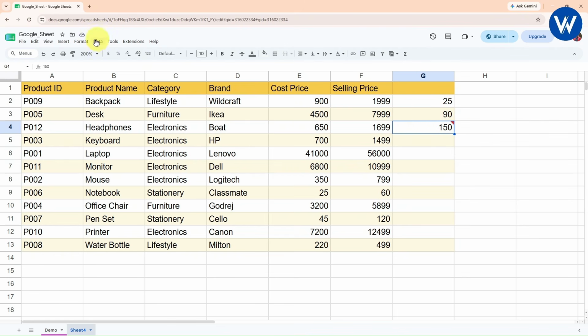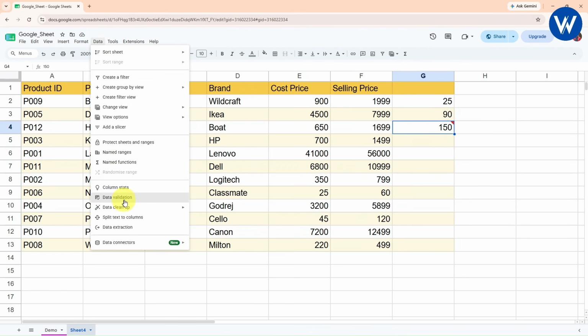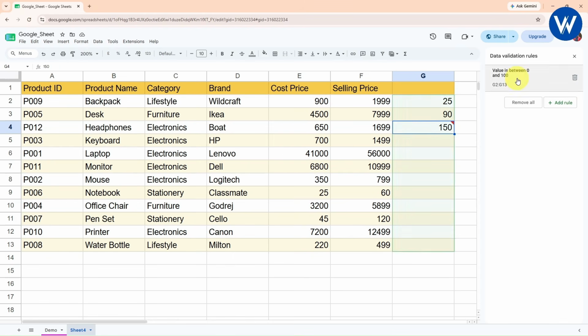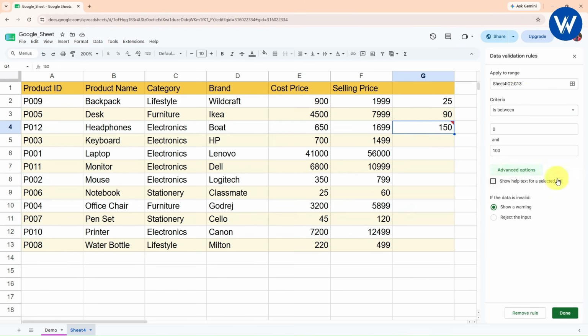Now what you can do is just go to Data, click on Data validation. Now here you can see this one, right? So just check the option, click on advanced options. Basically right now it is showing the warning and it is taking the value also. So what I will do, I will simply click on Reject the input, click Done.